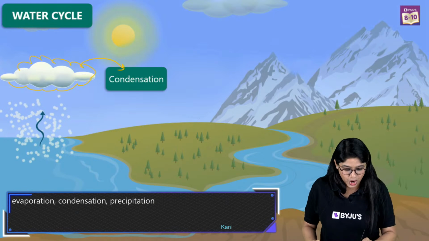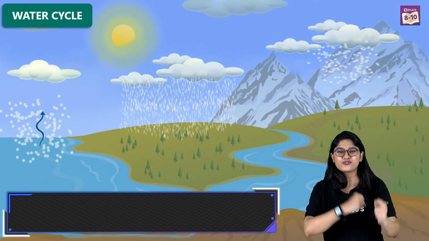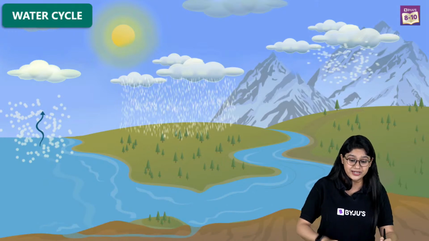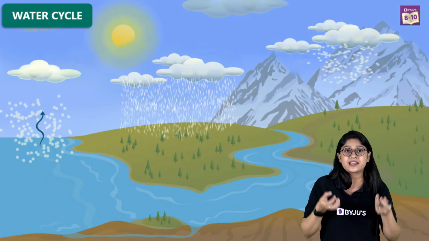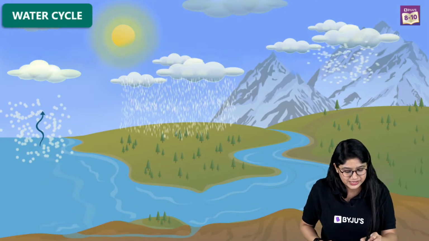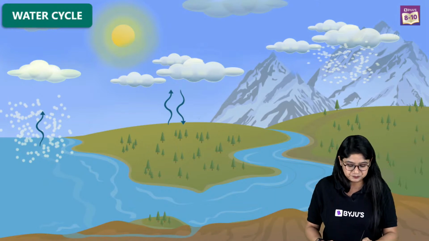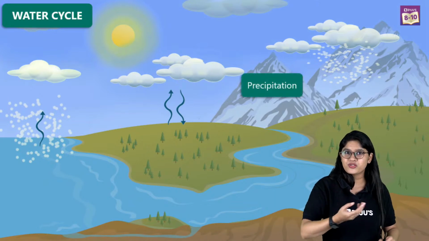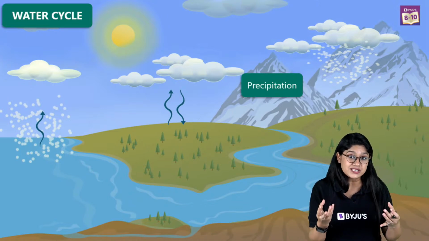Very good. After that, what happens? Huge heavy clouds which have a lot of water in them move with the help of the winds and the air currents. Of course, when they cannot hold the water anymore, we see precipitation happening. It is nothing but the falling of rainfall, right? We have the rainfall, and sometimes we have snow.